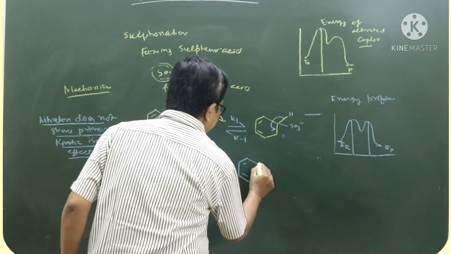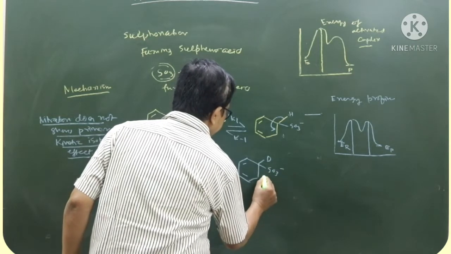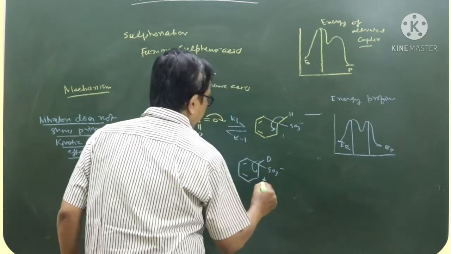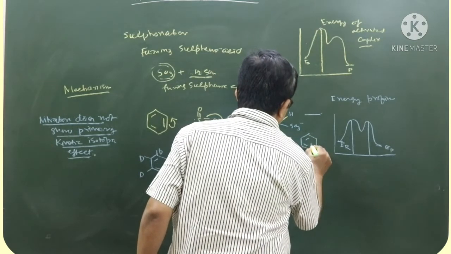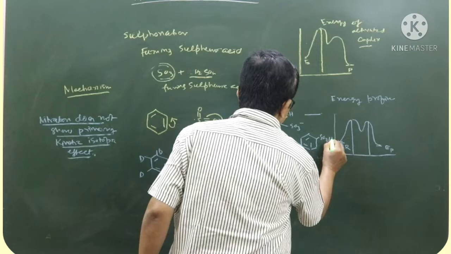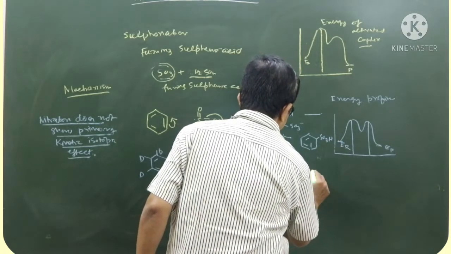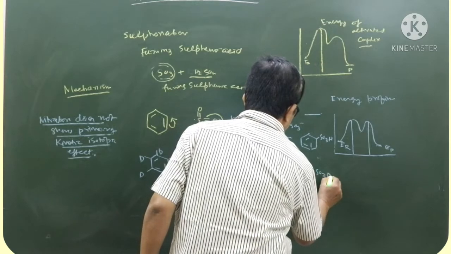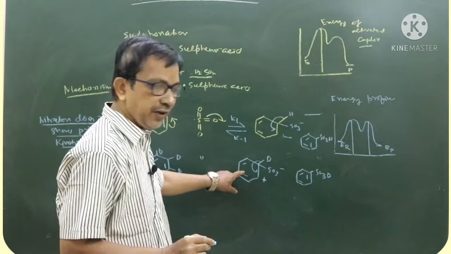This is the intermediate, this is D, this is SO3 minus, this is plus. In this case, it forms SO3H. In this case, it forms SO3D. It shows, sulfonation shows primary kinetic isotopic effect.